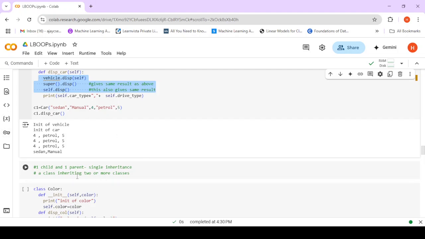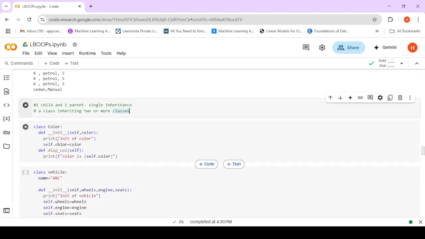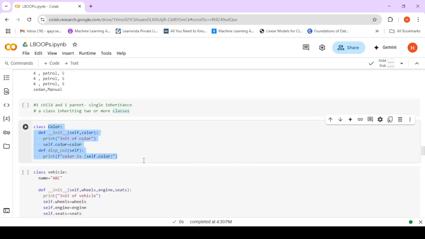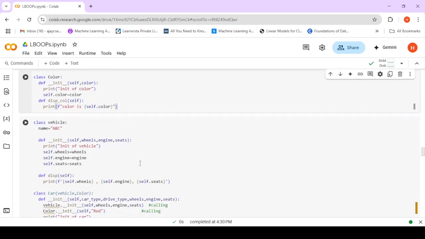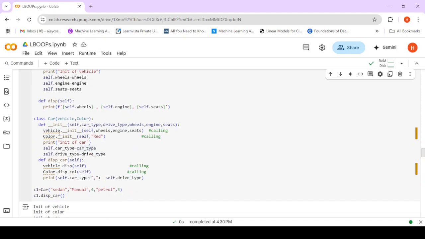Consider if we have multiple inheritance, that is many base classes. So here I am also including a Color class, and Car is inheriting both Vehicle and Color, and the order in which that is done is very important. I'm also calling the initialization of both, where I say Vehicle.__init__(self, wheels, engine, seats), and for Color, self comma red. This is the value that I'm passing here.